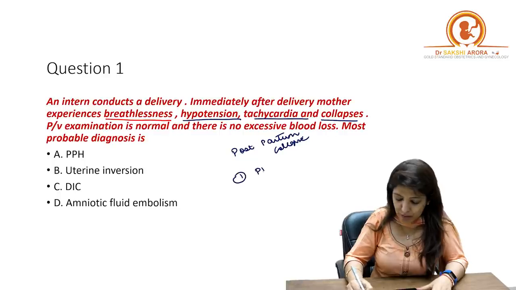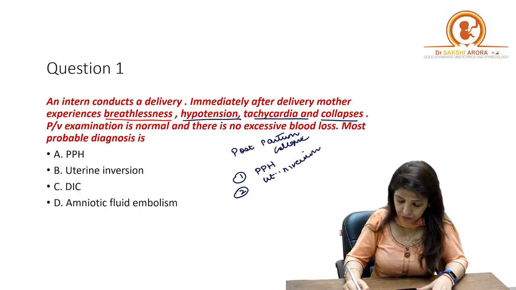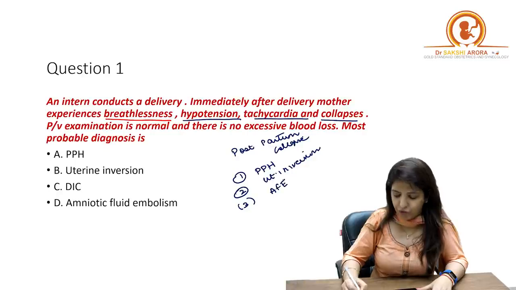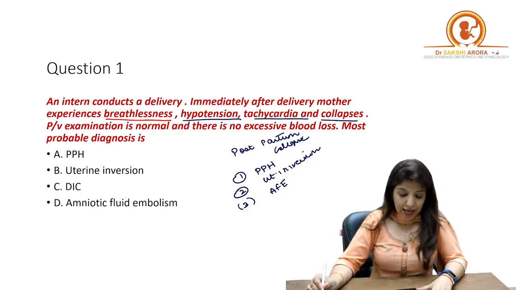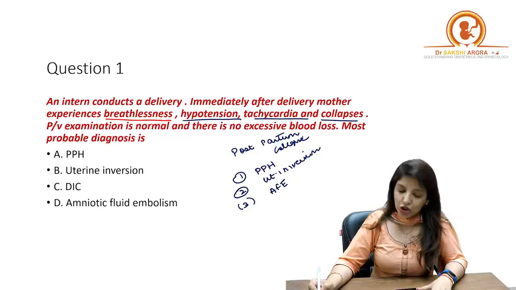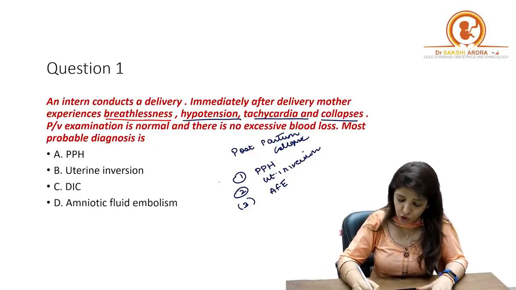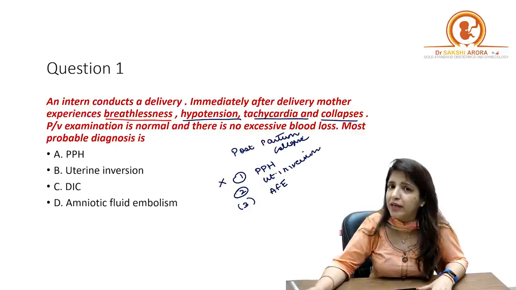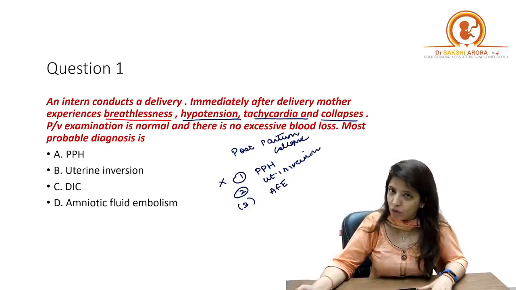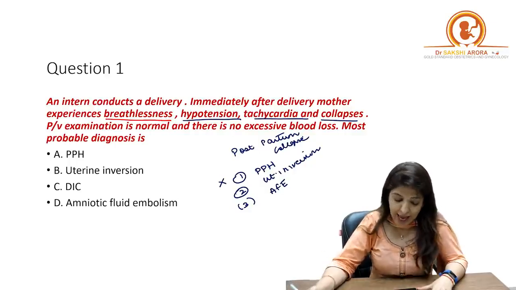You know it is PPH. Number two, it could be a case of uterine inversion, right? And number three, it could be a case of amniotic fluid embolism, right? Now, per-vaginal examination is normal and there is no excessive bleeding. Now, bachcho, if there is no excessive bleeding, can it be a case of PPH? No, it cannot be a case of PPH, right?